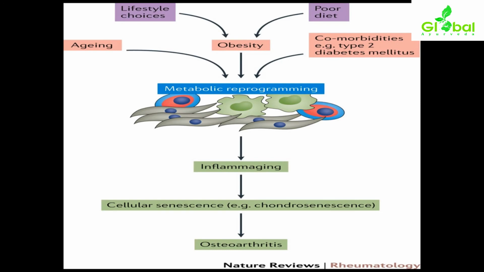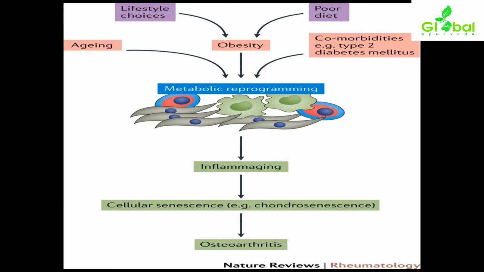Along with obesity, metabolic disorders or systemic conditions, age and comorbidities like diabetes mellitus, all will predispose to a metabolic reprogramming. This will affect proper joint formation, alignment and functioning, causing inflammation of the joints, especially the synovial joint.